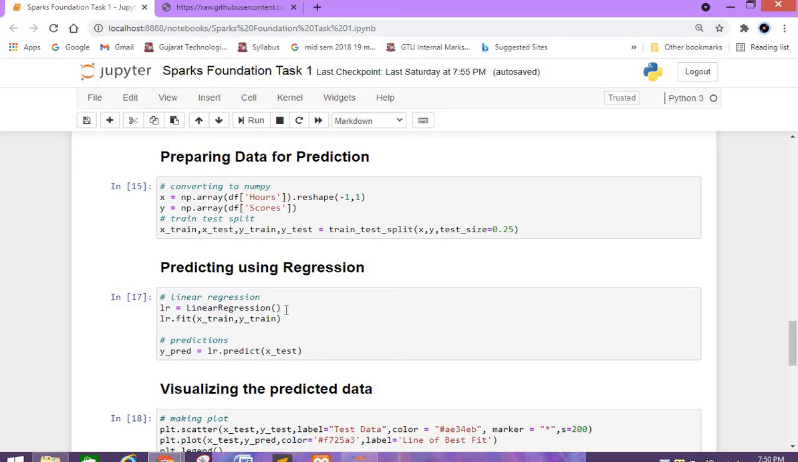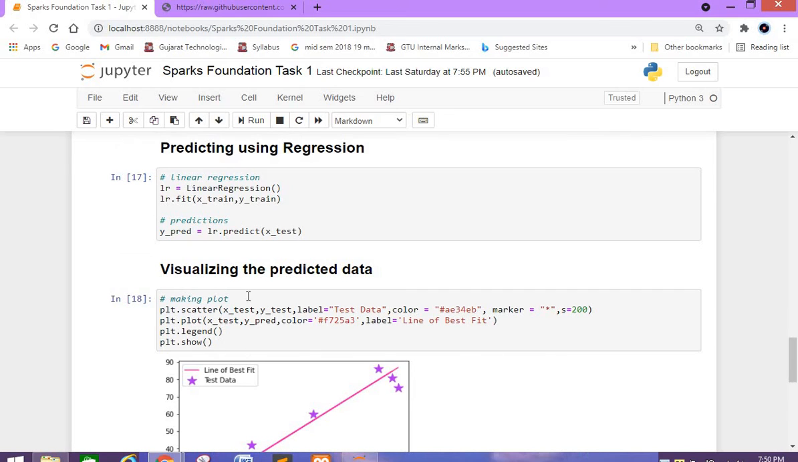Here I am calling the linear regression method. Then I am fitting x train, which is the input, and y train, which is the output. Then I am predicting using the x test variable and storing it into the ypred variable.